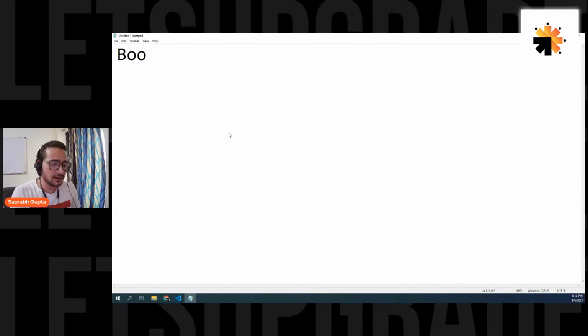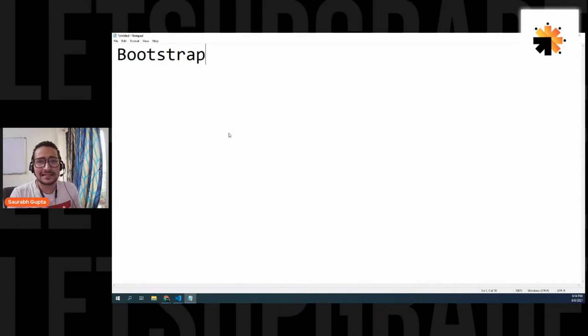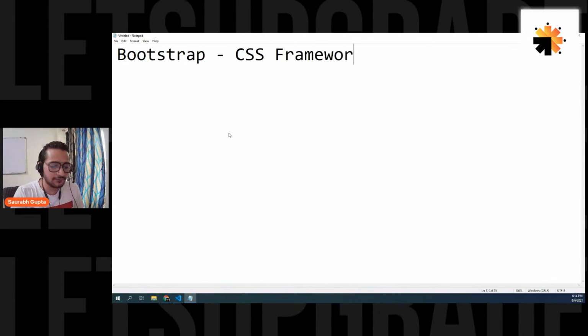So here we are actually going to learn something called Bootstrap. The prerequisites are HTML and CSS. Okay, fine. So now, what exactly is Bootstrap? In really simple words, it's nothing but a CSS framework. Now, this is a normal high-level word. What exactly do we mean by a CSS framework?